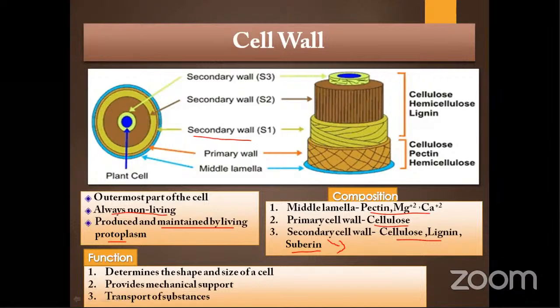Another fact I want to share: in gymnosperms you can see a structure having xylans and mannans deposited. Xylan and mannan are two types of chemicals, like suberin and lignin, also metabolites. So in gymnosperms, sometimes you can see a tertiary cell wall also. That is an exception. Okay, moving to the next thing.